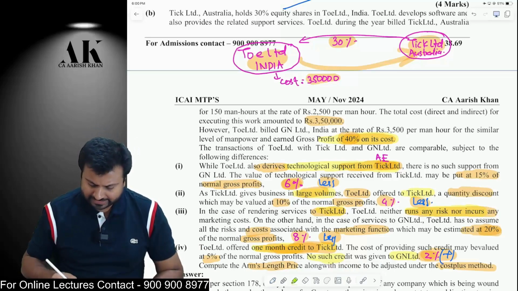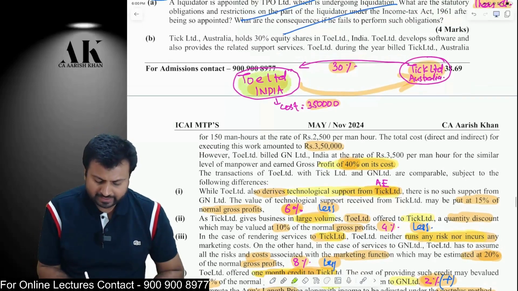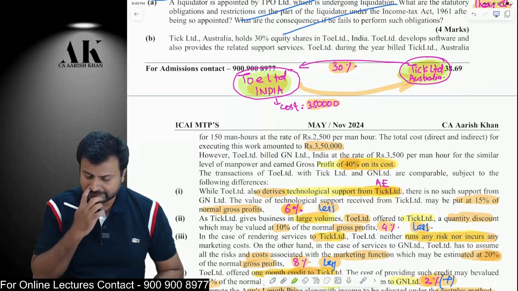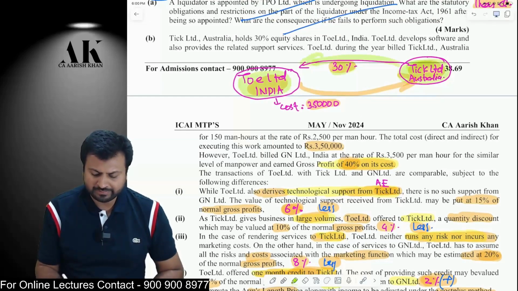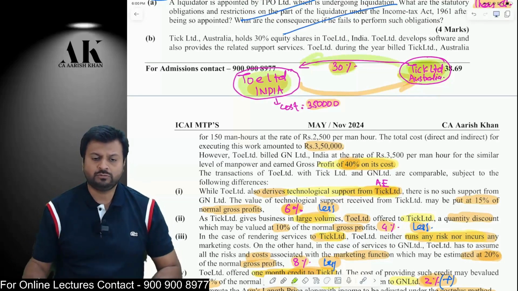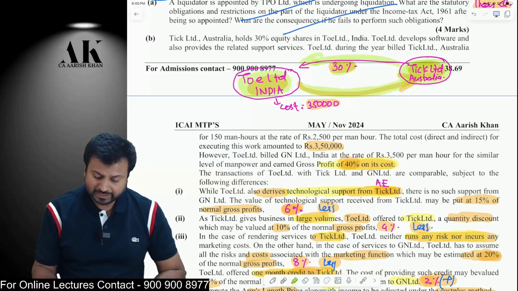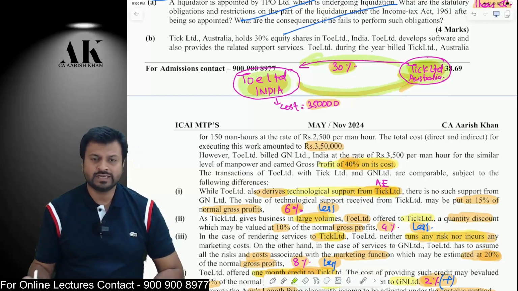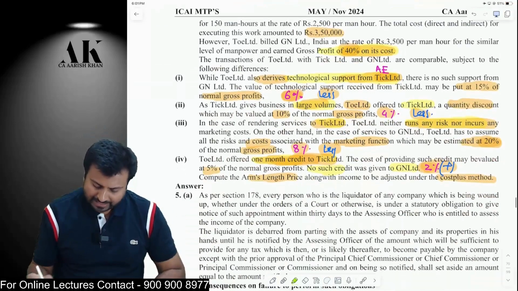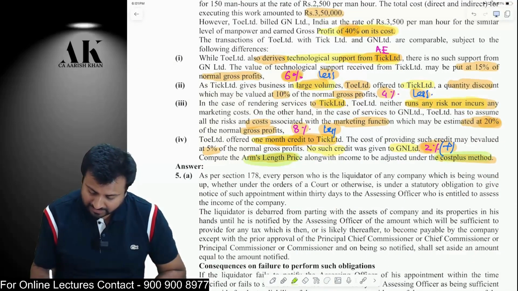Now, what is exactly there in this question? There is a company TOW Limited, which is in India, and there is a company TIC Limited, which is in Australia. The Australian company holds 30% in the Indian company. Therefore, both of them are deemed to be associate enterprises. Now, the Indian company is providing some services, some goods, and for that the cost is 3,50,000 rupees. We need to find out the arm's length price as per the cost plus method. As per which method? Cost plus method.